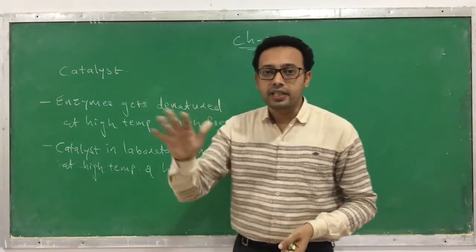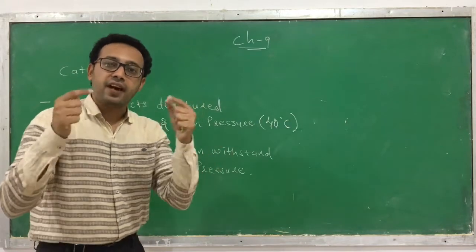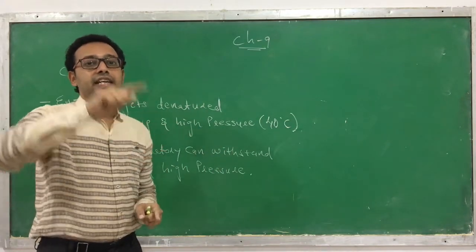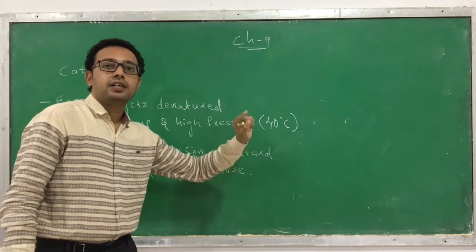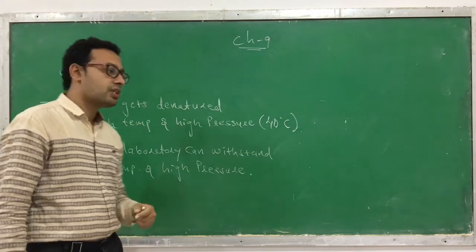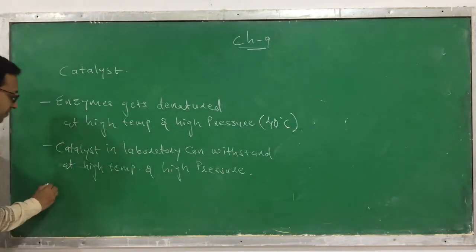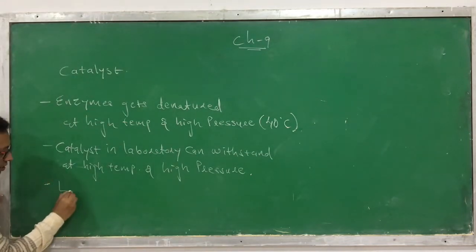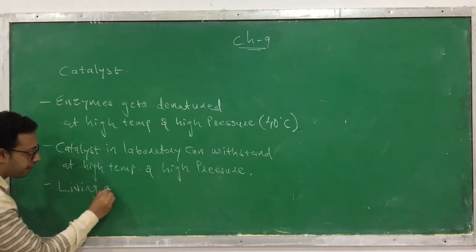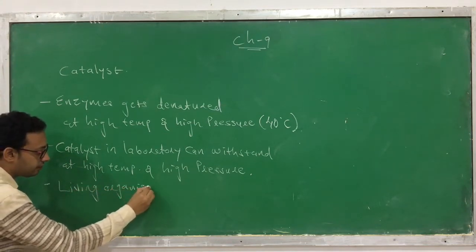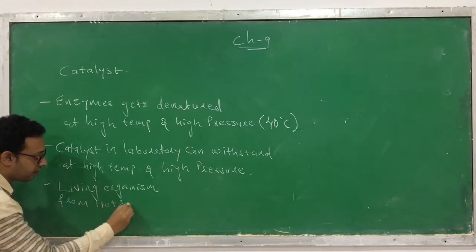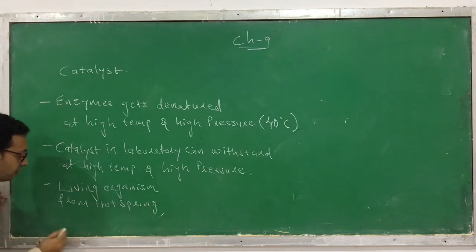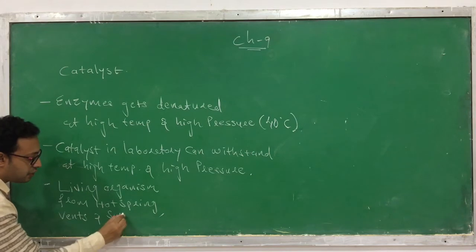There are certain organisms in which you can find enzymes that can even withstand a higher temperature. Generally, enzymes are denatured at temperatures above 40 degrees Celsius. But the living organisms found in hot springs, or vents, and sulfur springs.